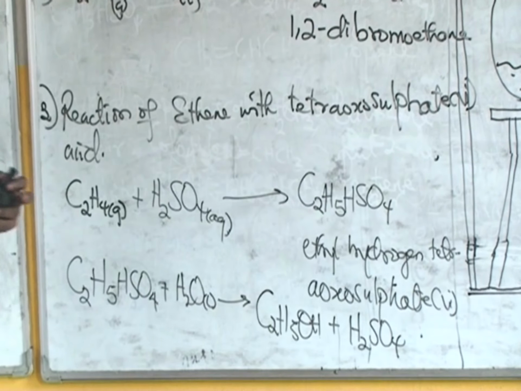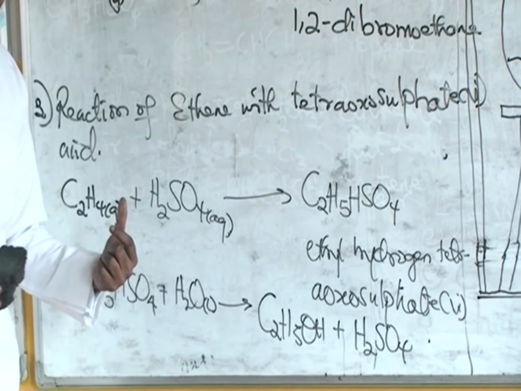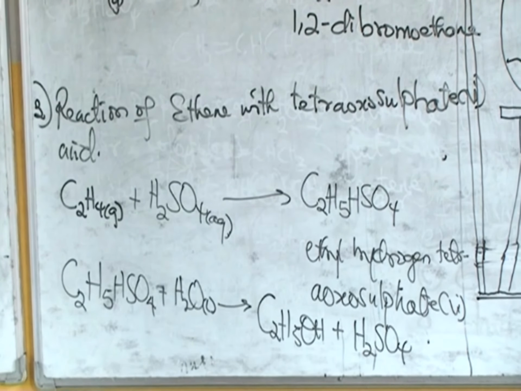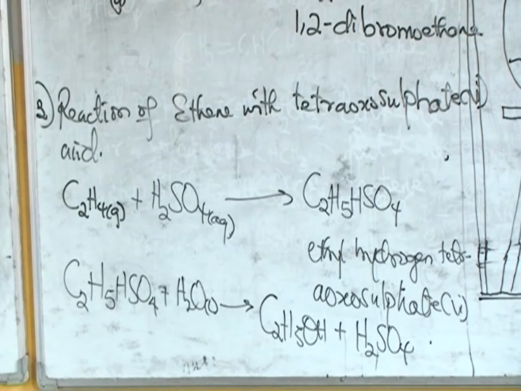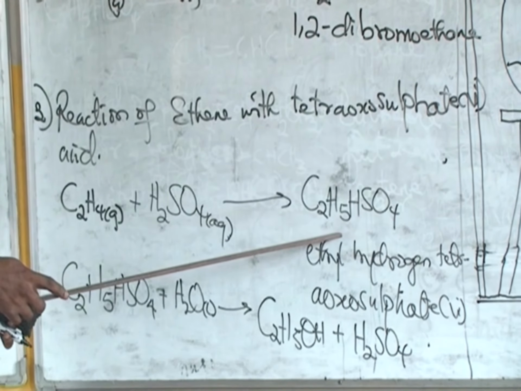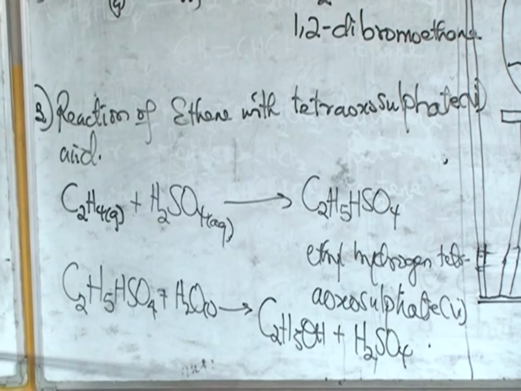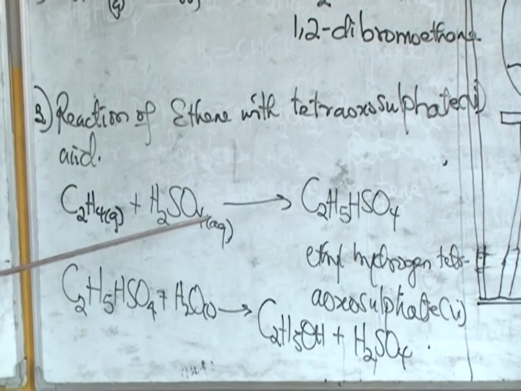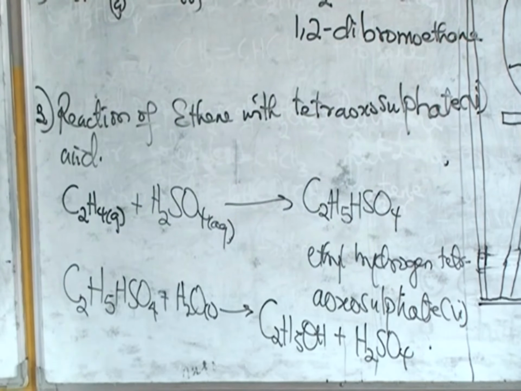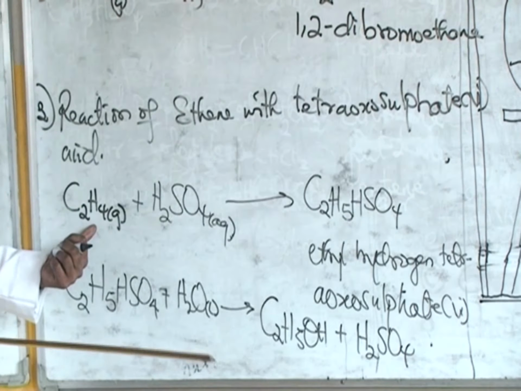So you can see that there is a similarity between this reaction and the reaction involving the preparation of ethene from ethanol. When you react ethanol and H2SO4, you're going to get ethene, and you're going to have this compound as an intermediate compound in that reaction. In this same reaction, when you react ethene and H2SO4, you're also going to get that same intermediate compound. And when this compound is further reacted with water, you're going to get ethanol and H2SO4. Now this reaction is what is used in the production of ethanol from the hydrocarbon ethene. America is a very good company that produces their ethanol not just from maize, but also from the hydrocarbon ethene.